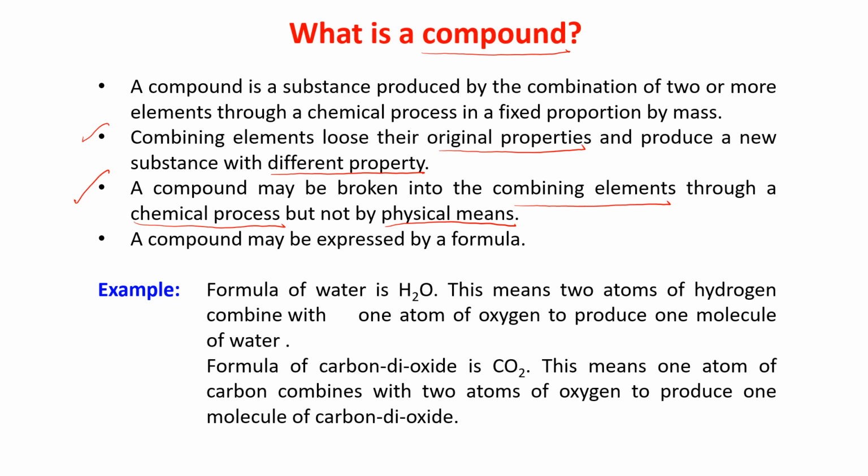So with the physical method, you cannot break the compound into its combining elements. For that, you need some chemical process. That means you have to pass electricity or something. Fourth, a compound may be expressed by a formula. That means every compound is having a formula. Now, let me explain all the points with the example of water.